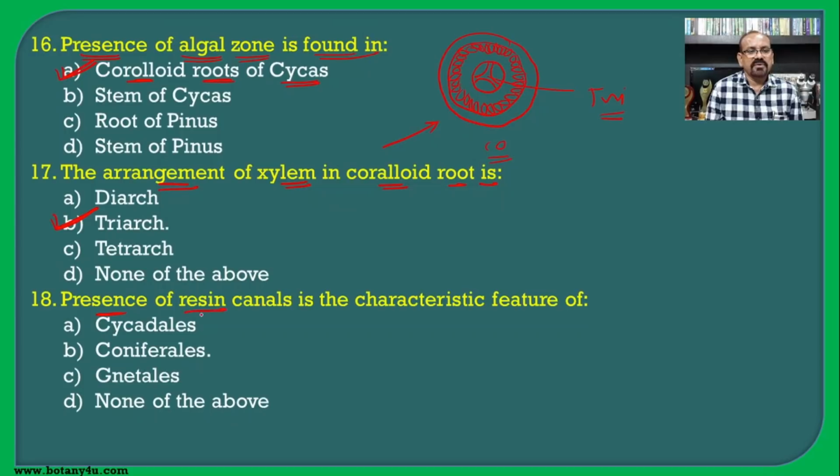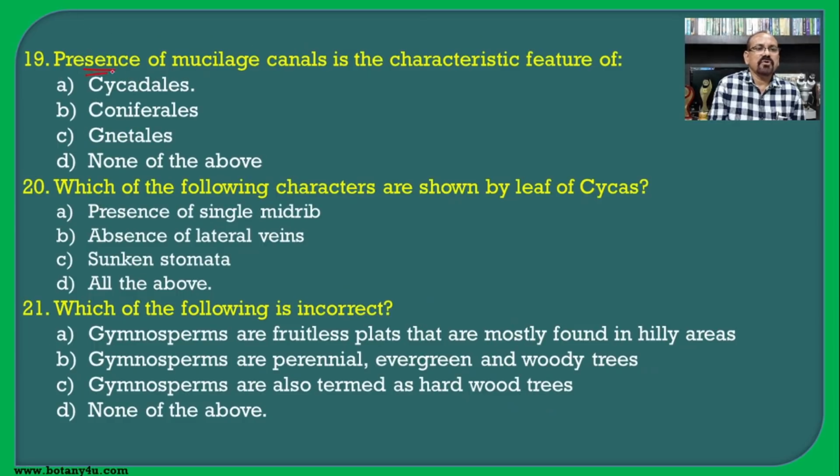Then, presence of resin canals is the characteristic feature of... Resin canals are usually found in the Coniferopsida or Coniferales, that is in the pinus, and the mucilage canals are present in the Cycadales or the cycas. So here the resin canals are in the pinus or the Coniferales. Then, presence of mucilage canals is the characteristic feature of... Earlier we have seen that the mucilage canals are present in the Cycadales or the cycas.